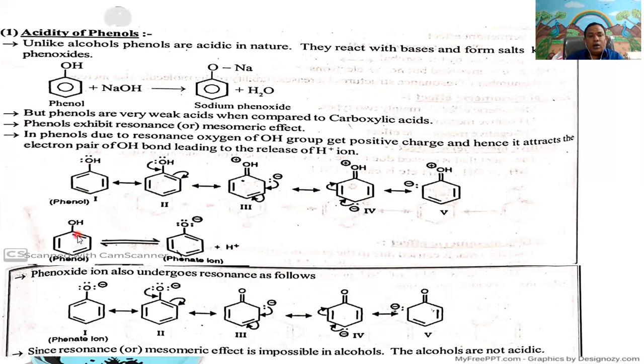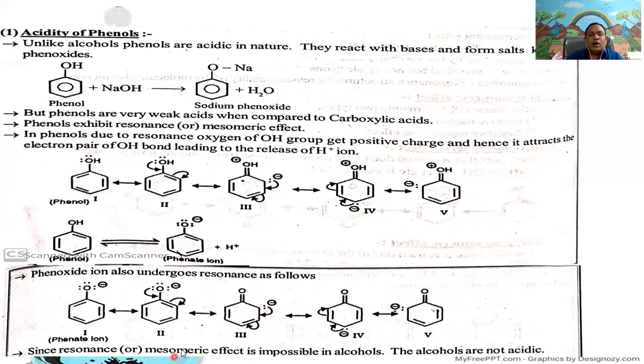When phenol donates a proton, it forms phenoxide ion. The phenoxide ion also undergoes resonance as follows. This phenoxide ion can donate electrons to the benzene ring, then ortho carbon gets negative charge, para carbon gets negative charge, again ortho carbon gets negative charge.